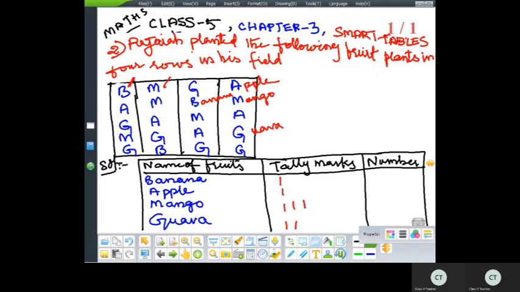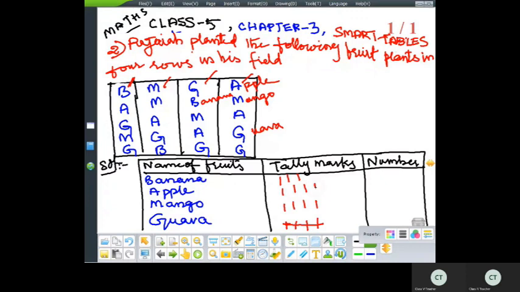Mango, mango, apple, guava, banana. Now third row. Guava, banana, mango, apple, guava. So the line which I am cutting is the fifth line. Okay. So third row over. Now come to the fourth row.